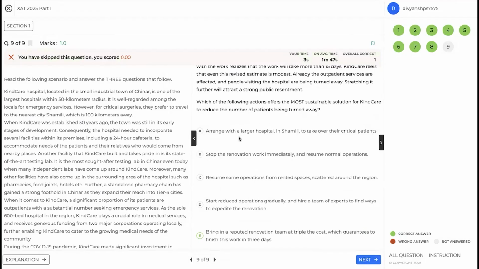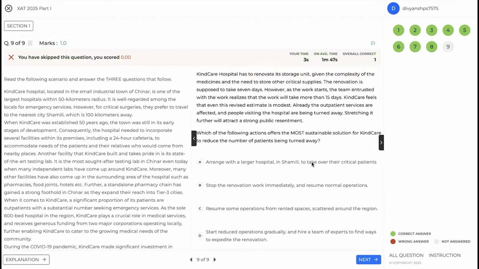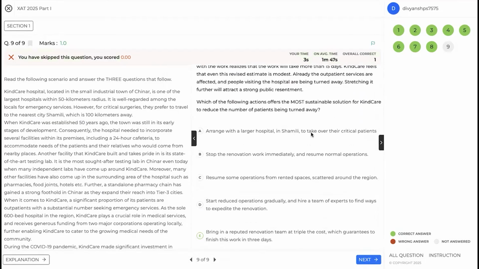Alright, let's look at the options. Arrange with a large hospital in Shamli to take over their critical patients. So it's the largest hospital within a 50-kilometer radius, right? So arranging with a larger hospital will not make sense. Anyway, you are talking about the critical patients here, whereas the core problem is that the outpatient services are affected. So it does not seem like the best option here, but still feasible. Less practical because the hospital is in another town.